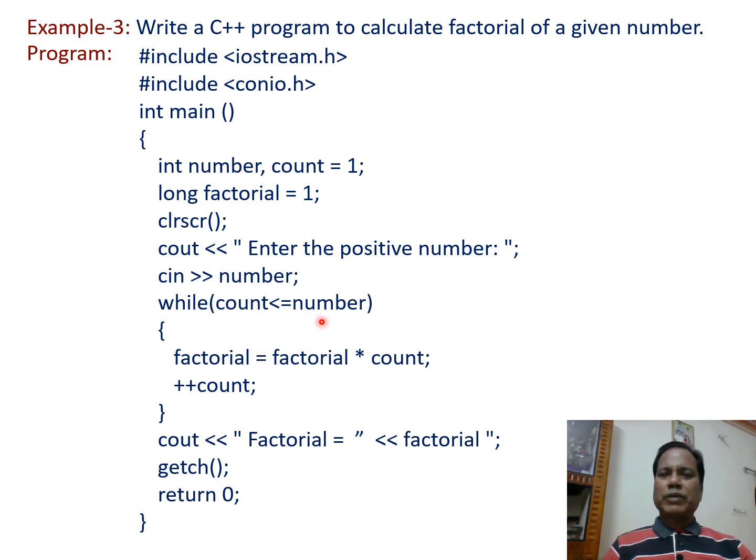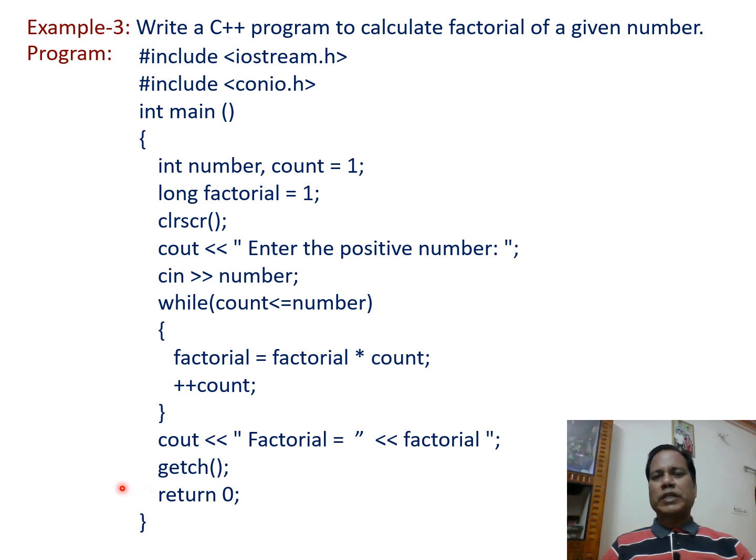And when condition becomes false, then control comes out of the while loop and that value is displayed using the cout insertion operator within double quotation marks, "Factorial =". So this character string gets displayed and again using the insertion operator, value of factorial is displayed. Then getch statement holds the output screen where factorial value is displayed and return 0 informs the operating system that code is